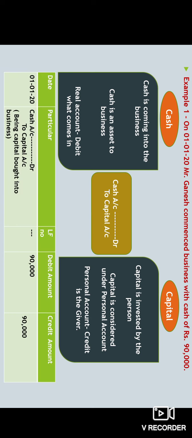Another thing is capital. Capital here is invested by the person, and capital is considered under personal account. That is why the personal account rule applies: credit the giver. So the journal entry will be cash account debtor to capital account. Here I have recorded the entry: cash account debtor to capital account, being capital brought into the business.